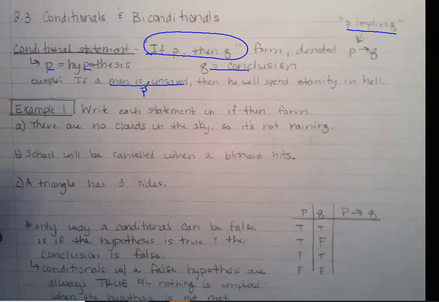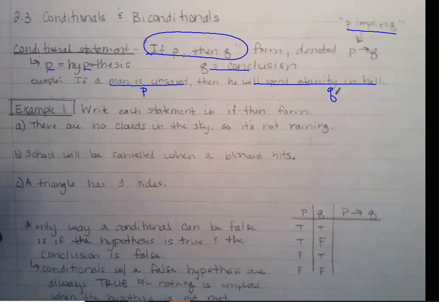Q, the conclusion, will be what part of it? Go ahead, Justice, you got it. The last part is what? Okay, will spend eternity in hell. That's our Q statement, our conclusion. If a man is unsaved, then he will spend eternity in hell. Good.